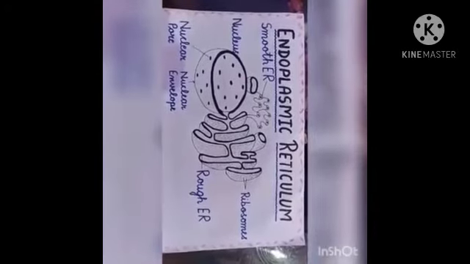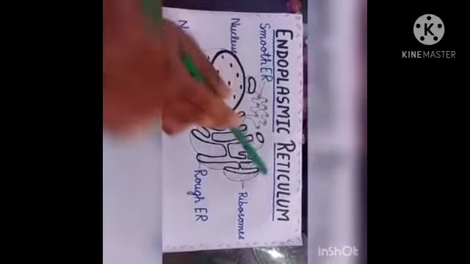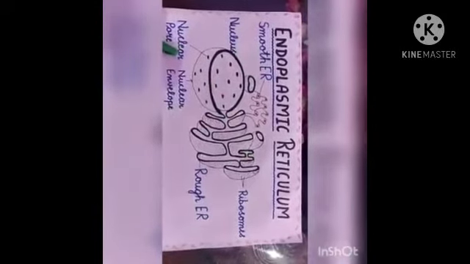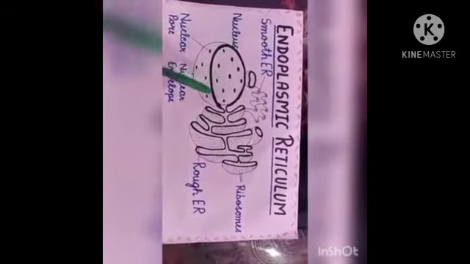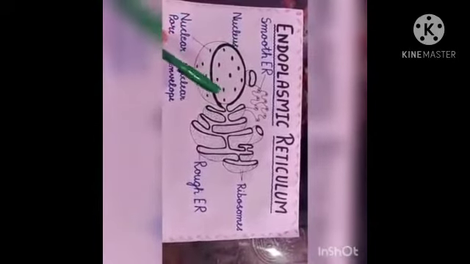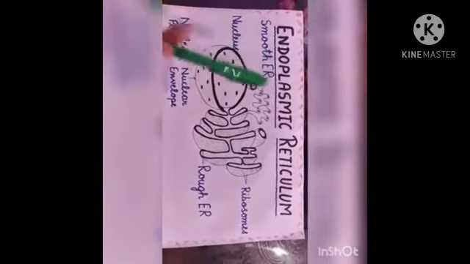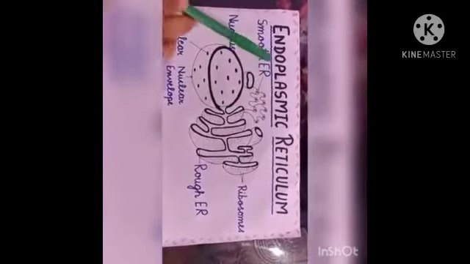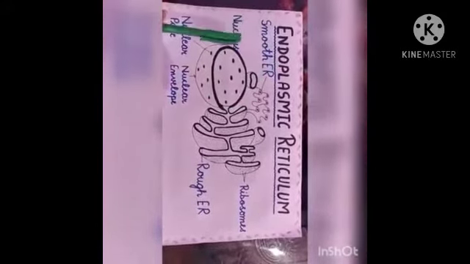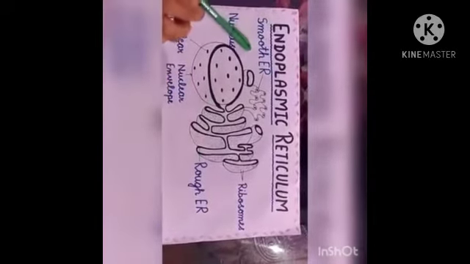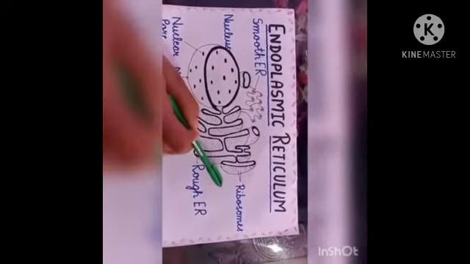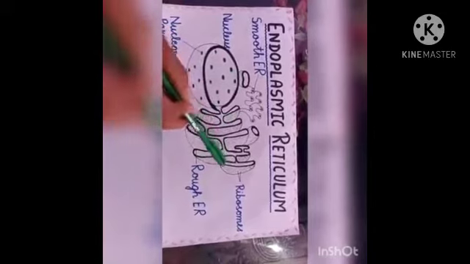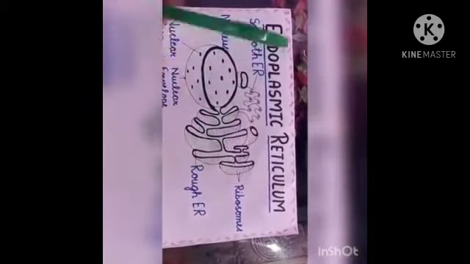Today, I'm going to enlighten two topics, that is the cell membrane and the endoplasmic reticulum. Let's get started with the endoplasmic reticulum. The endoplasmic reticulum is a continuous membrane system that forms a series of flattened sacs within the cytoplasm of eukaryotic cells and serves multiple functions, being important particularly in the synthesis, folding, modification and transport of proteins. It is made up of two subunits, rough endoplasmic reticulum and smooth endoplasmic reticulum. Rough ER is named for its rough appearance, which is due to ribosomes attached to its outer surface. The ribosomes on rough ER specialize in the synthesis of protein.